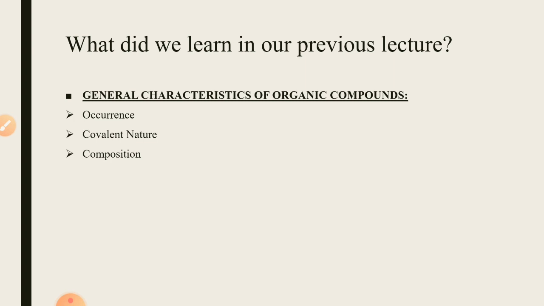We read about the composition of organic compound. We read that the organic compounds are the derivatives of hydrocarbons. Hydrocarbons, as the name says, that they are made up of carbon and the hydrogen elements. In addition to these elements, other elements are also present. We read about them as well. Those elements are oxygen, nitrogen, sulfur, phosphorus, halogens, and the metal ions.